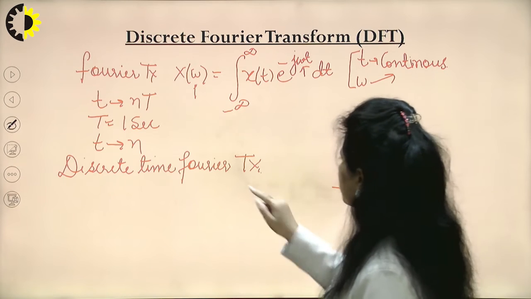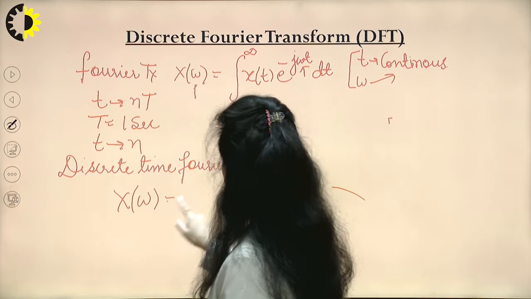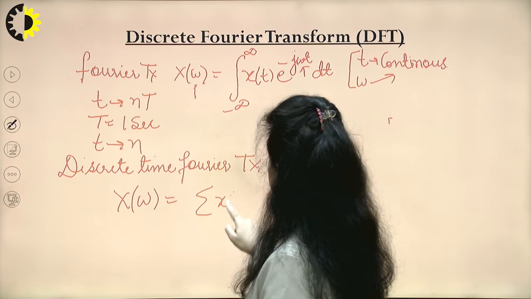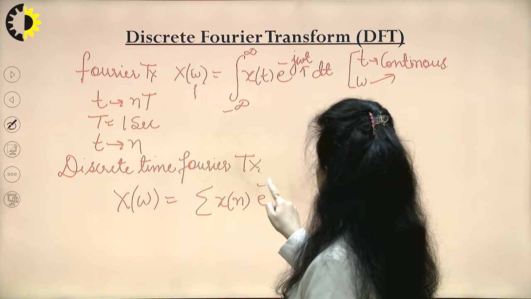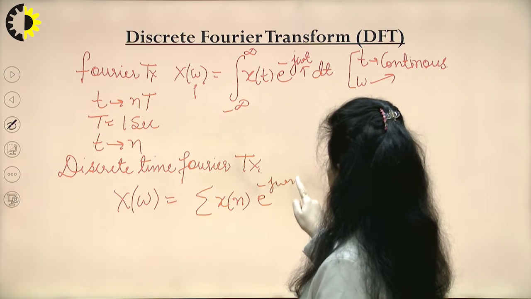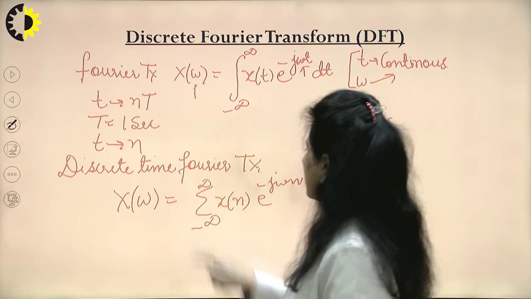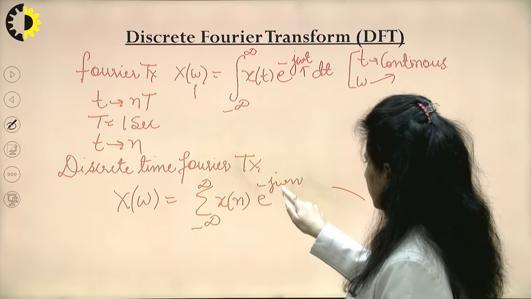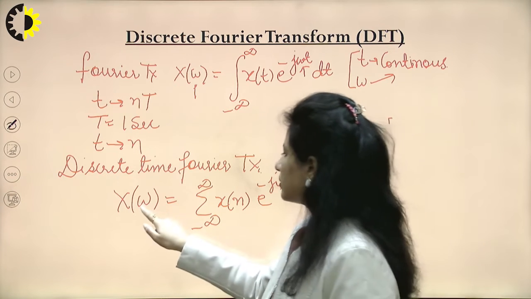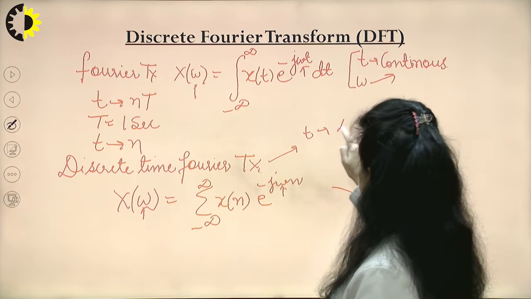So how do I represent it? This X(omega) now becomes a summation, the sequence x(t) is converted into this discrete sequence, and e raised to the power minus j omega n, and this summation you may range from minus infinity to infinity. So n is discretized. Now this second variable omega is still continuous in this domain. t has been discretized.